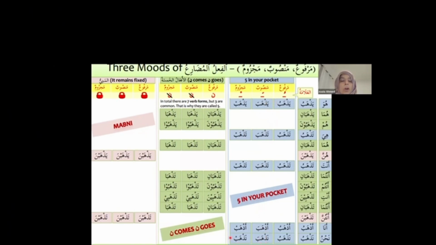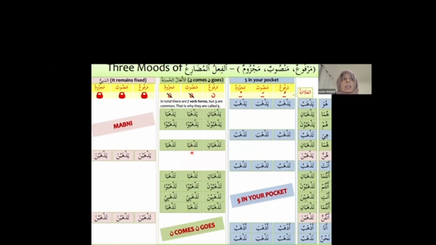Yeah? But moving on to the mansoob now. Here we go. Duals and plurals. Now look at this. Yazhaba. Noon has been dropped. Look, in marfu, noon is there. But here, noon has been dropped. Yazhaba, yazhabu. So noon has dropped. We added alif. This is the alif which we usually add in mazi as well, like amanu, to just tell this is a plural. But noon has been dropped now because this is mansoob. In mansoob, noon doesn't stay. So instead of yazhabani, it's yazhaba. Instead of yazhabuna, it's yazhabu.